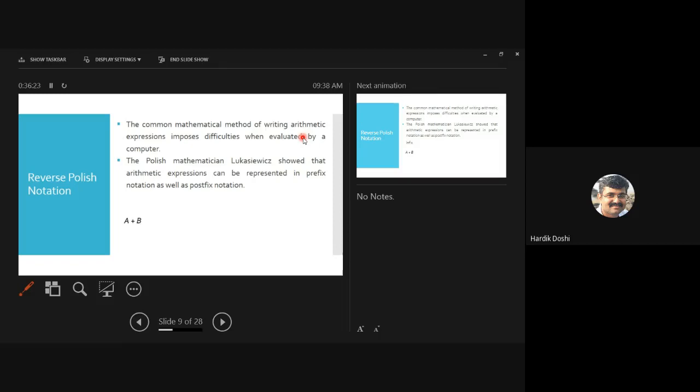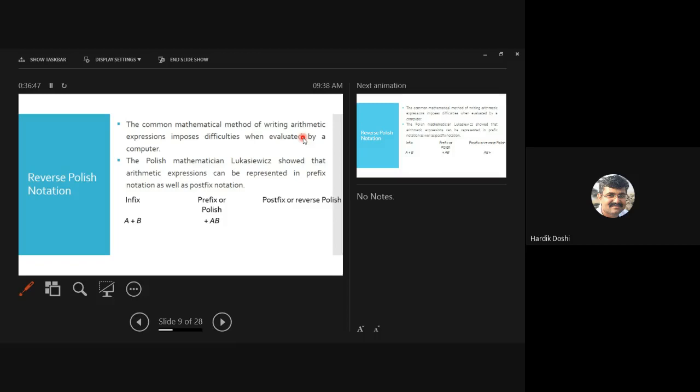Say, for example, this is my expression. In which form is it? Infix form. I want to convert it to prefix or Polish notation. Then what will be its prefix? Plus, meaning operator first, then operands.